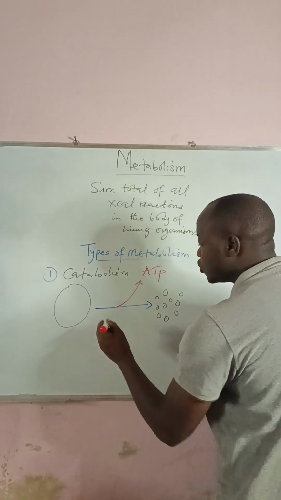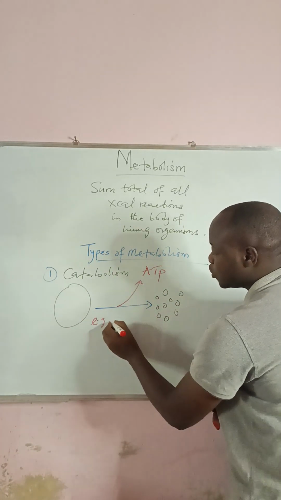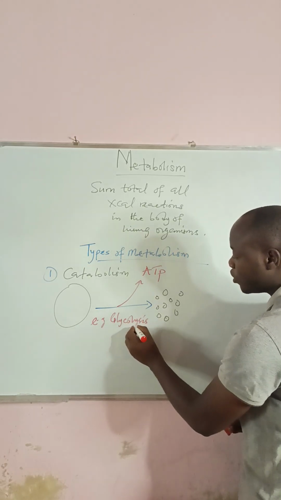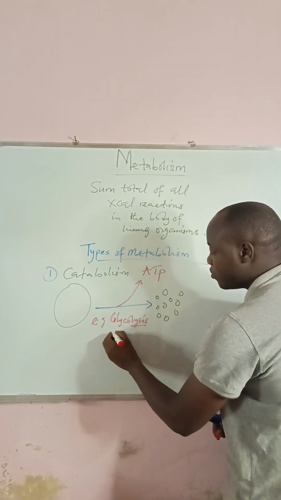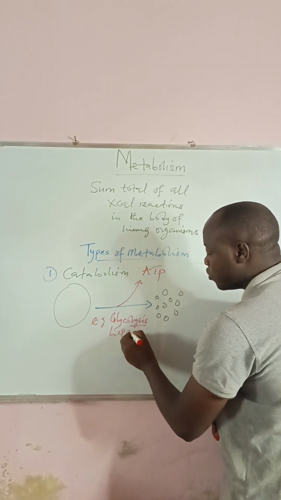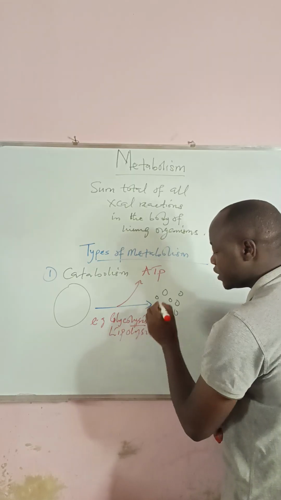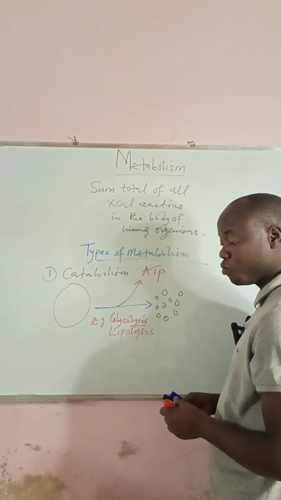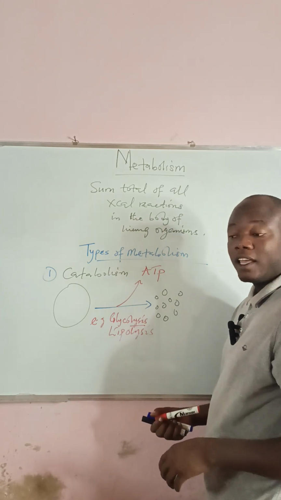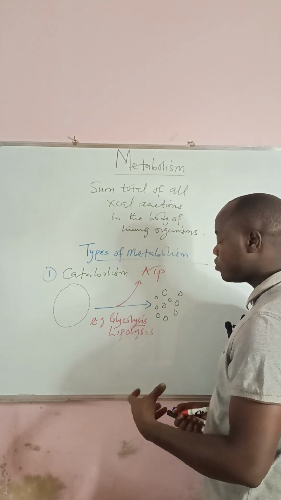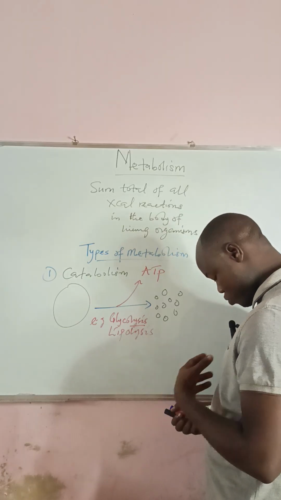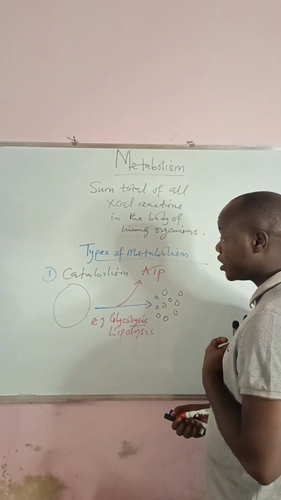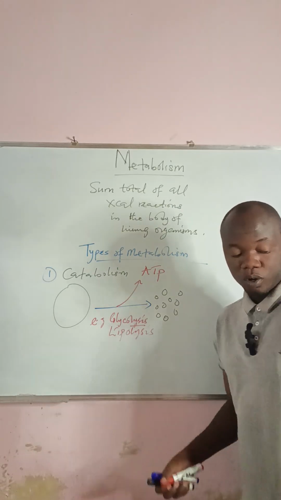And we have examples of this catabolism. Examples of catabolism we have, like glycolysis. You see, from the word lysis, breaking down, we have lipolysis, that is breaking down of lipid, and glycolysis, breaking down of glucose. So all these are examples of catabolic processes that are taking place in the body of a living organism. And then in addition, apart from catabolism, we have what you call amphibolism.